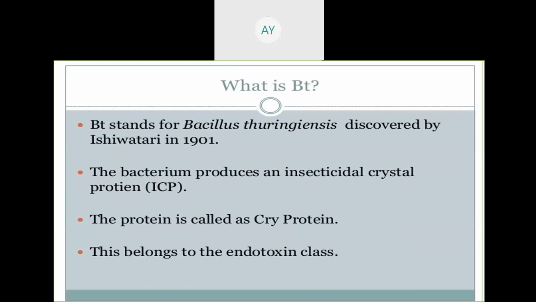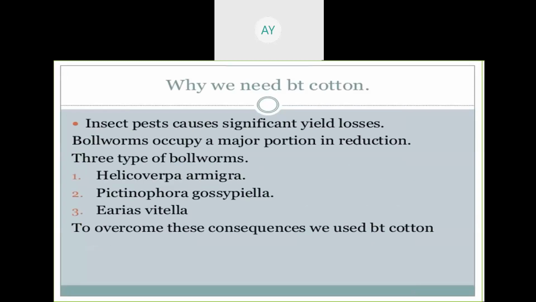Generally, it is endotoxin, and it kills the insect after rupturing the cell membrane of the stomach. So try to know these different insects: Helicoverpa armigera, Pectinophora gossypiella, Earias vittella.